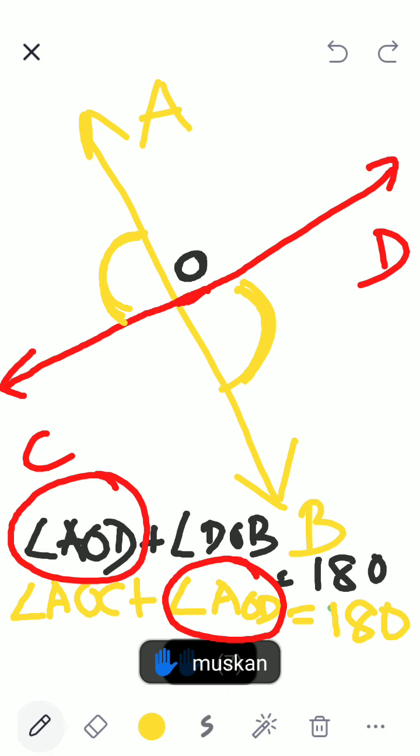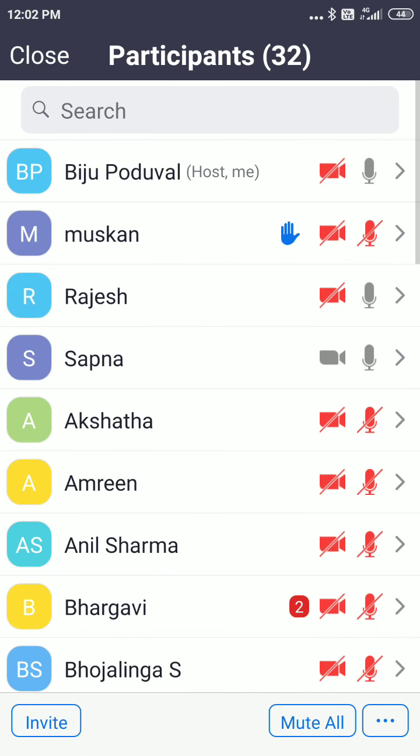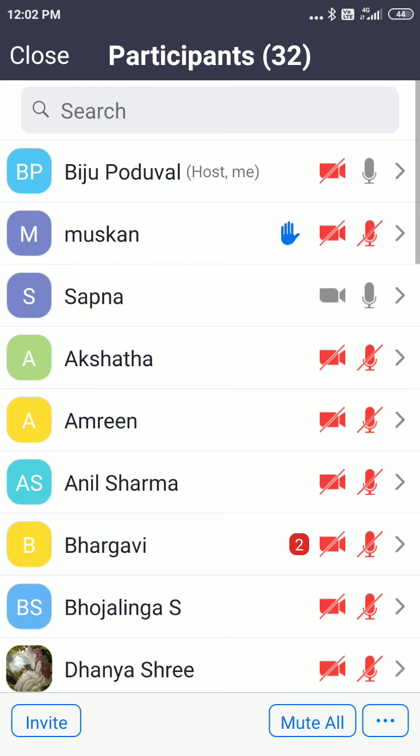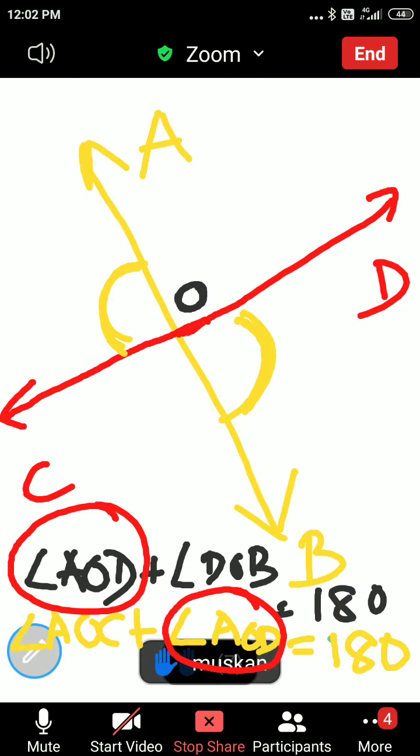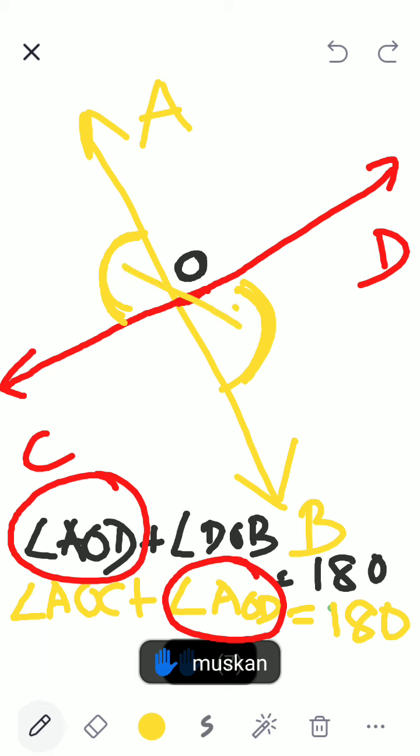Rajesh, Sapna, please mute. So these two angles, which you see, are vertically opposite. So when two lines intersect each other, vertically opposite angles are always equal. We proved it just now.